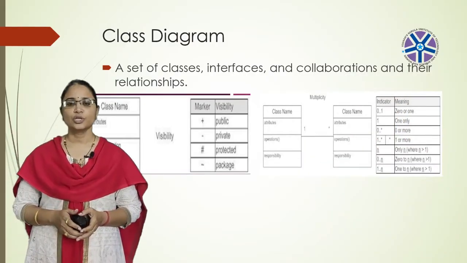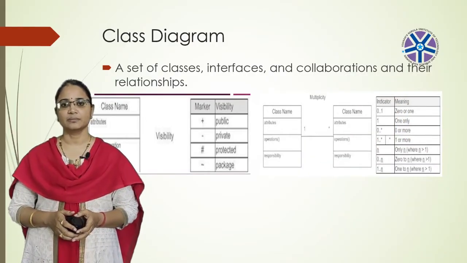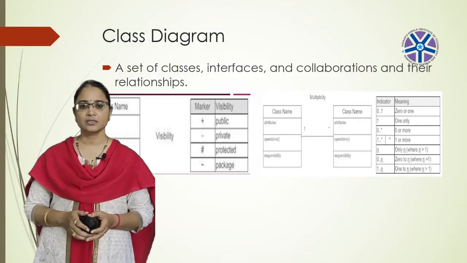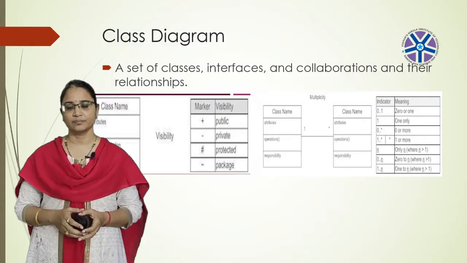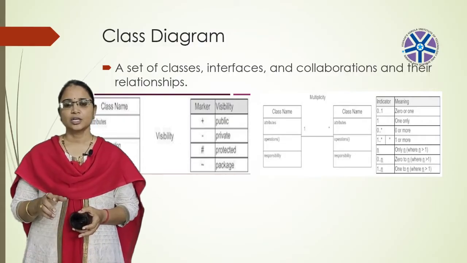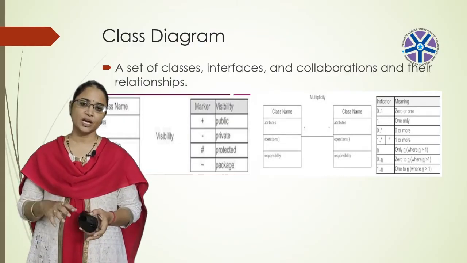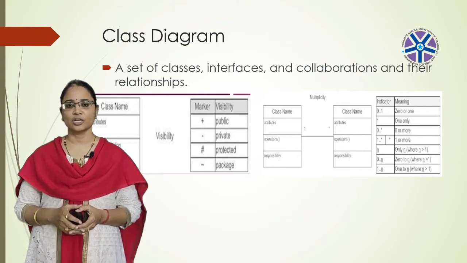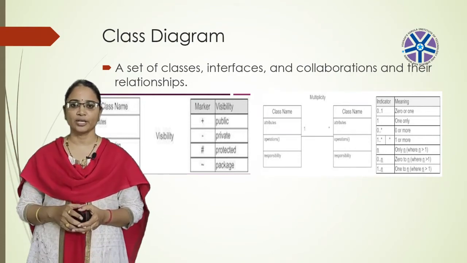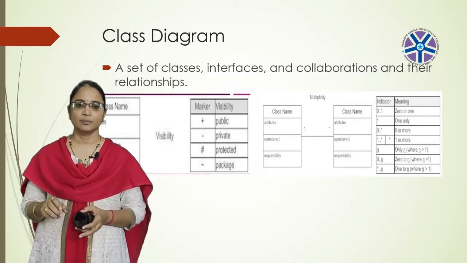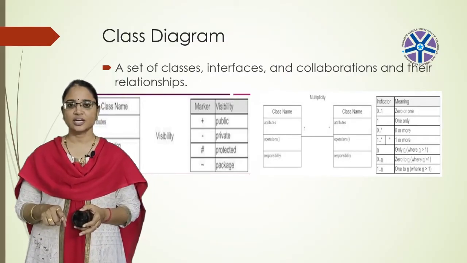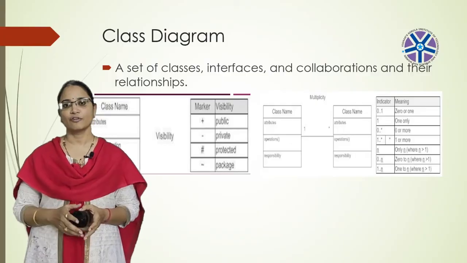And sometimes you need to represent the multiplicity. What does multiplicity mean? As I told you, this is one of the adornments of the association. Multiplicity means, for example, that an organization may or may not contain an employer. If the organization has 0 or 1 number of employers, then you can represent it using 0..1. That means the organization contains 0 or 1 number of employers.